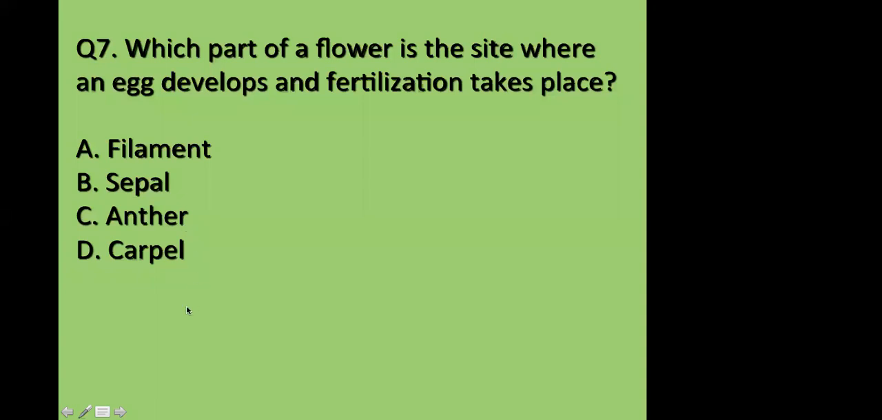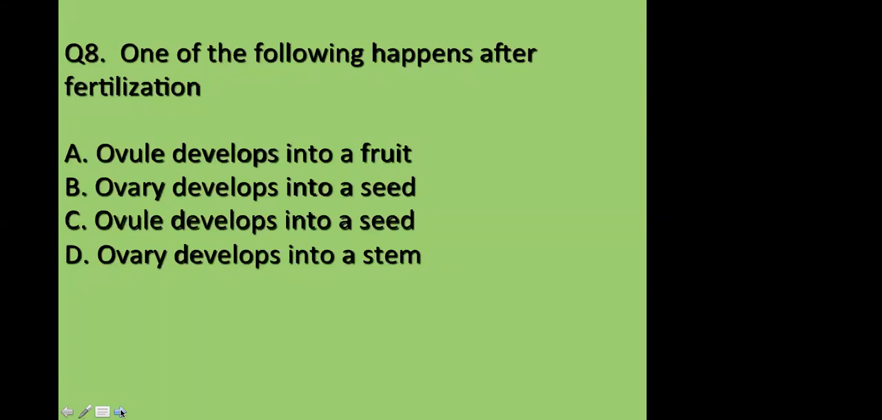Clear? At carpel. Carpel is the only place, that's what I'm saying. Carpel or gynoecium, one and the same. That is the female reproductive part. Okay, thanks. So let's move on to the next question.